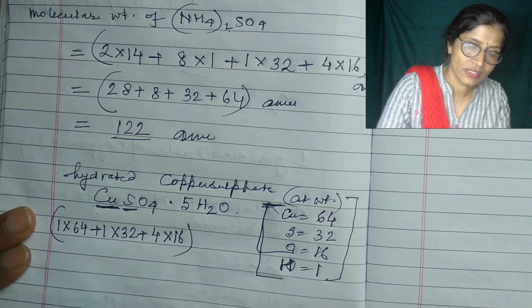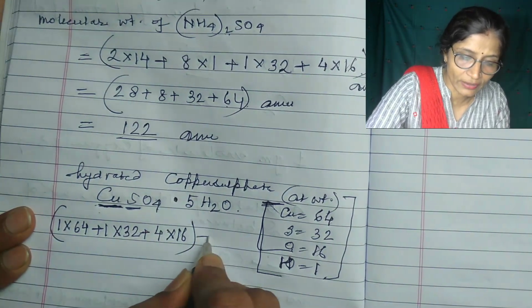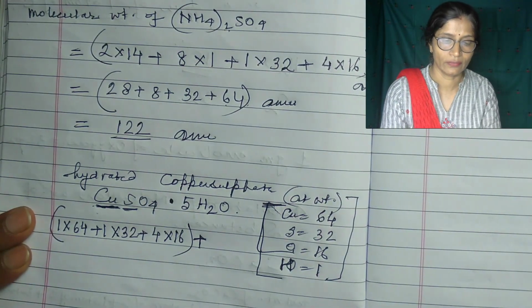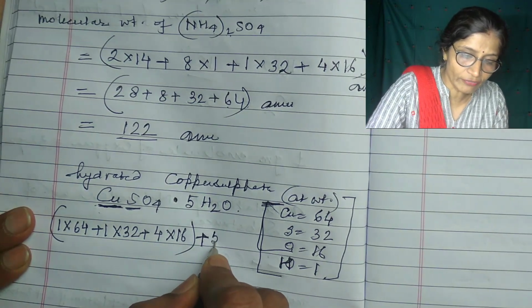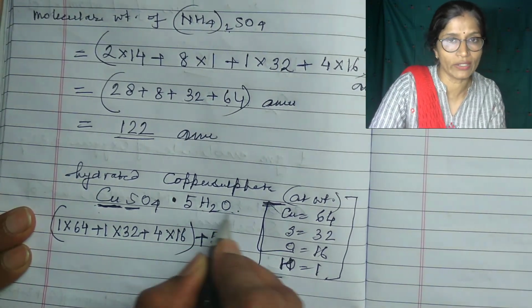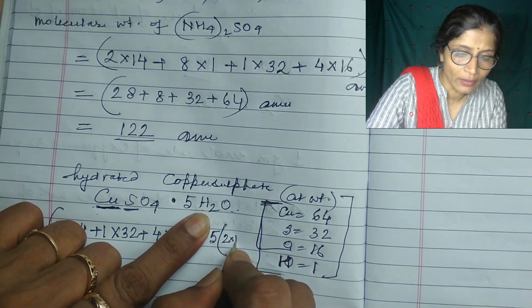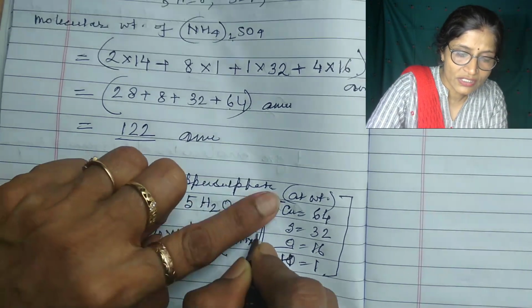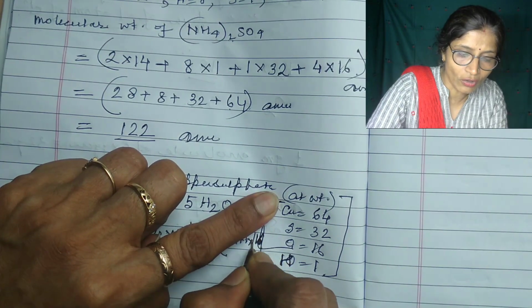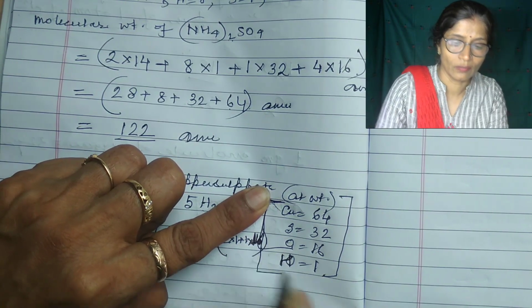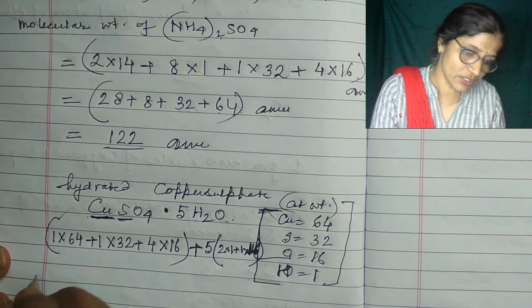And this dot is there, for that you write the plus sign. Plus 5 into the water molecule. Water molecule has 2 hydrogen atoms, so 2 into 1, plus 1 into 16 for oxygen.